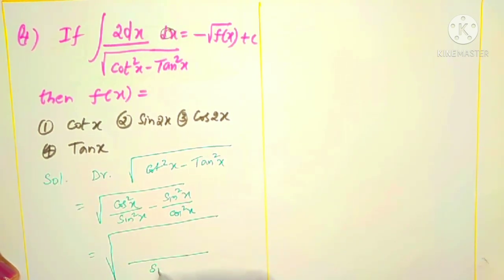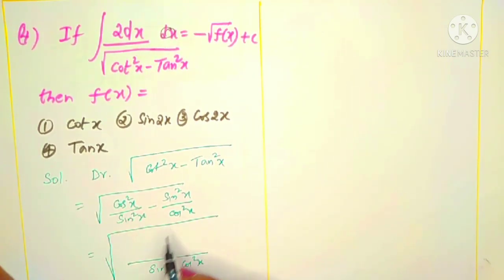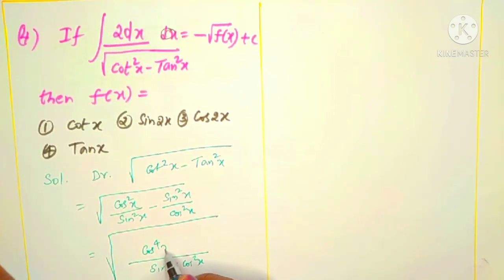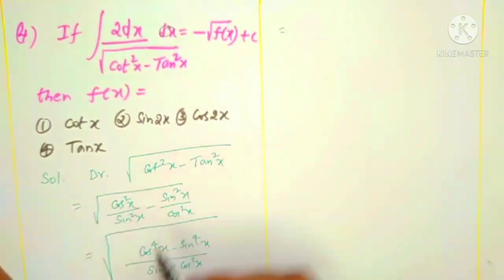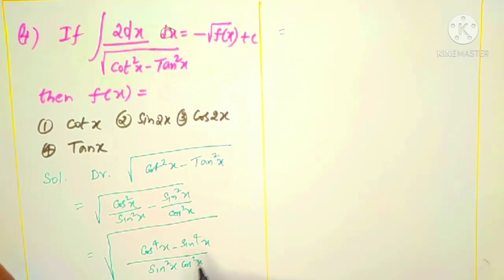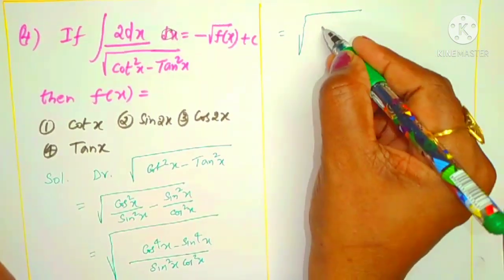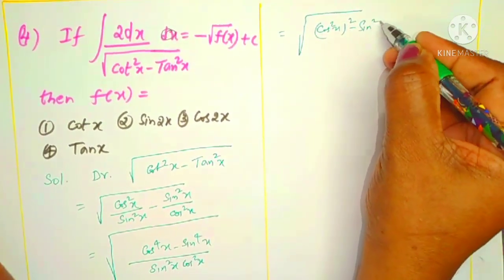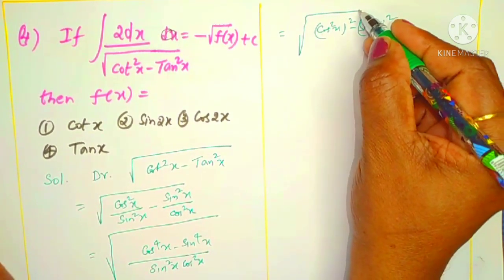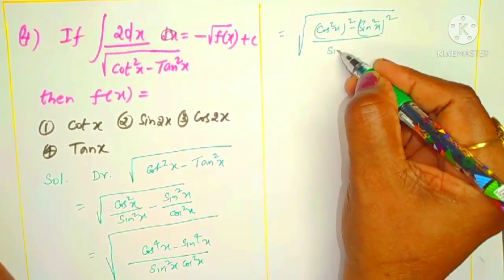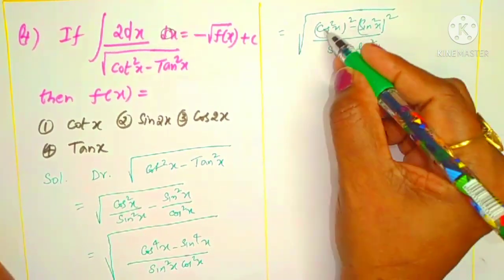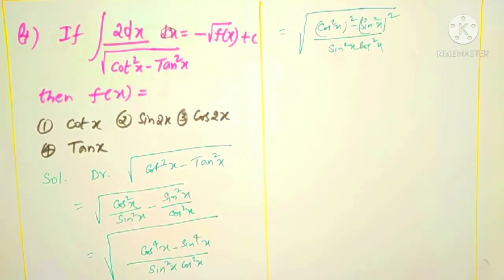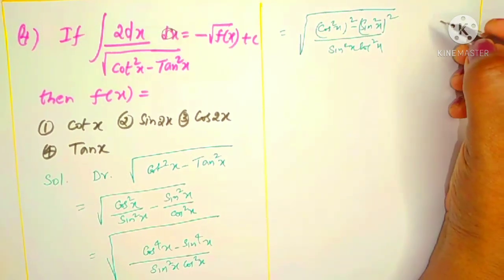Yes, we can take the LCM. Sin square x into cos square x is the LCM. What will come here? Cos power 4x minus sine power 4x. Again I am writing cos power 4x minus sine power 4x as cos square x whole square minus sine square x whole square, by sine square x cos square x. This is in the form a square minus b square, which you can write as a plus b into a minus b.